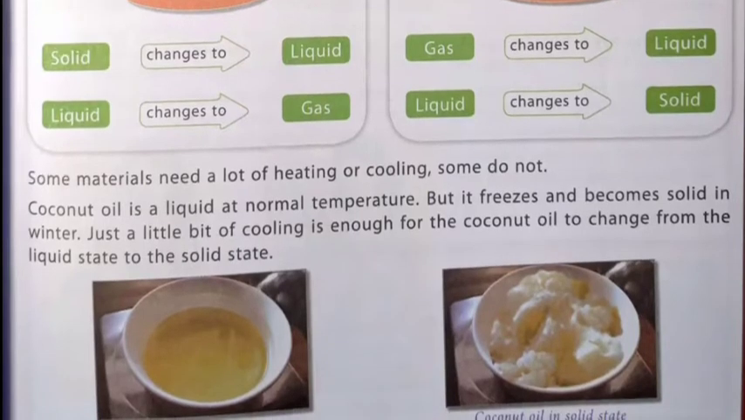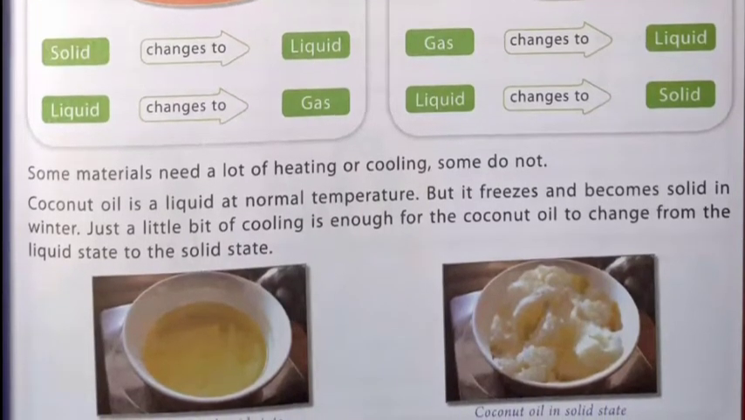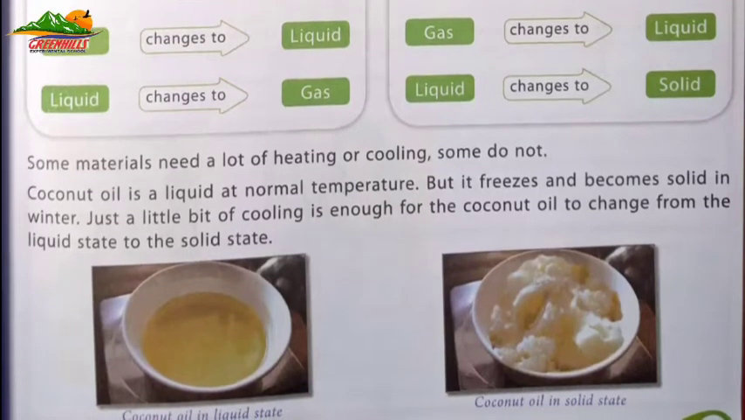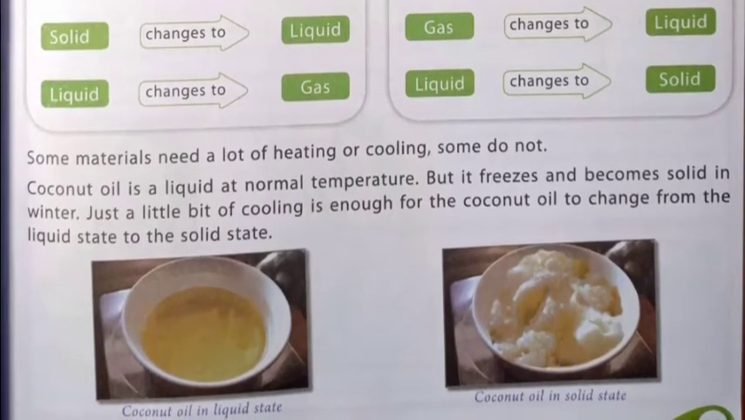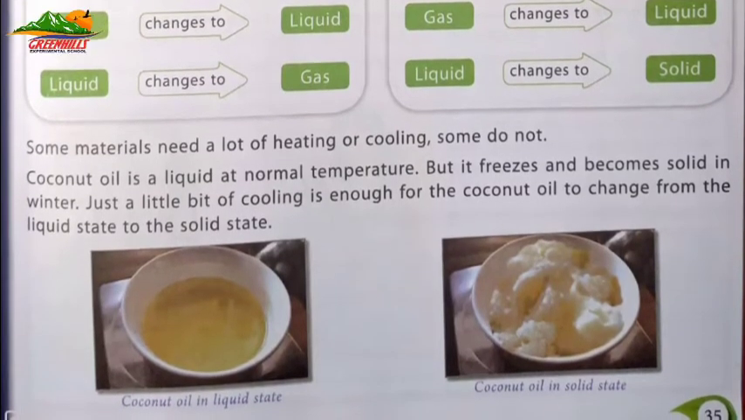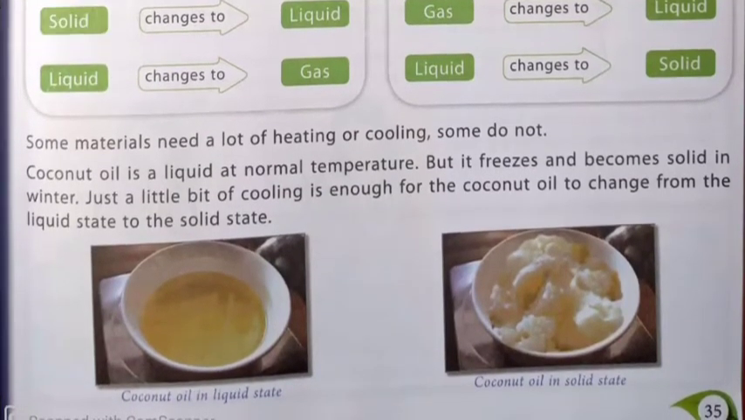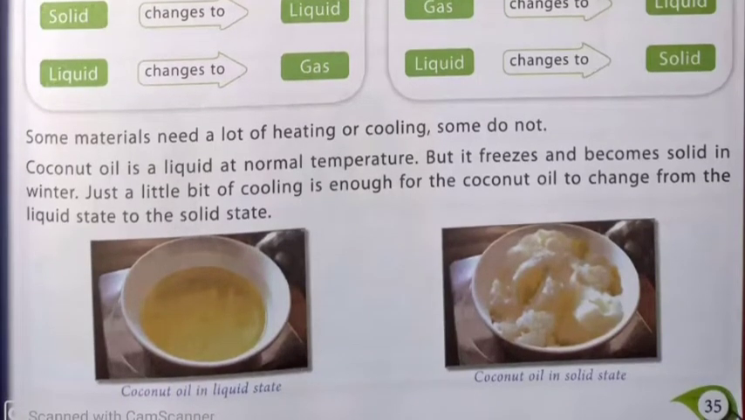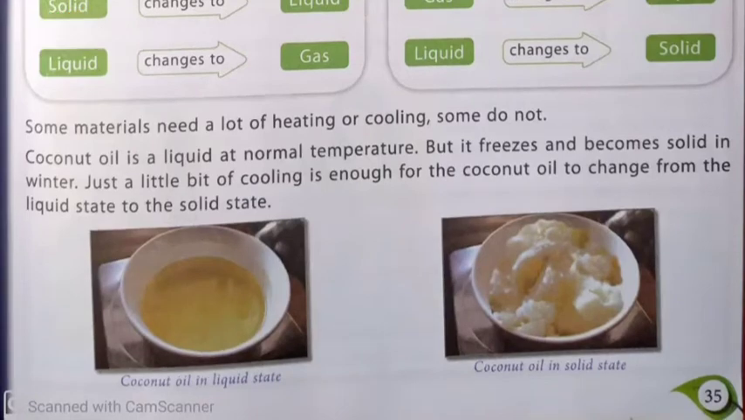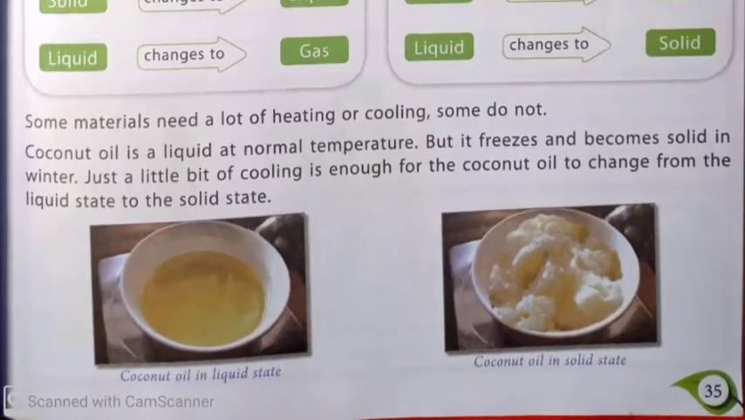Just a little bit of cooling is enough for the coconut oil to change from the liquid state to the solid state. Here, 2 pictures are given. First one shows us coconut oil in liquid state and second one shows coconut oil in solid state.